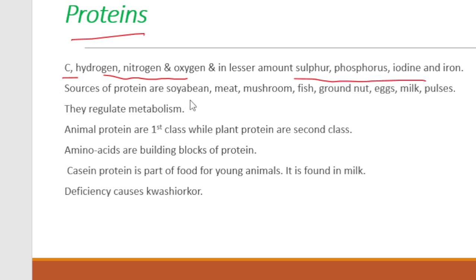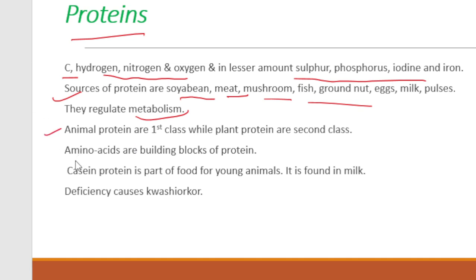Sources of protein: protein is found in soybean, meat, mushroom, fish, groundnut, as well as eggs, and in dairy products and eggs in a significant amount. Protein regulates your metabolism and is helpful for muscle strength. If you are a bodybuilder, you need more protein as compared to other nutrients.